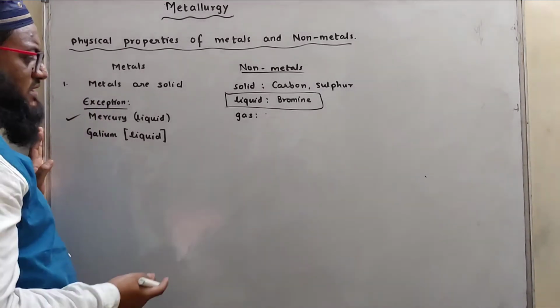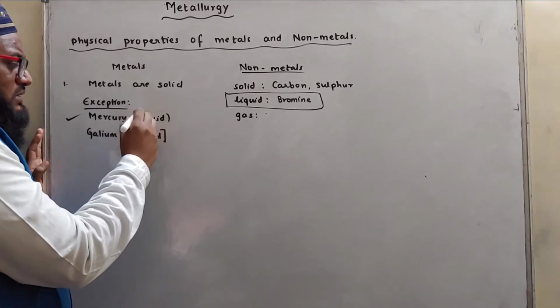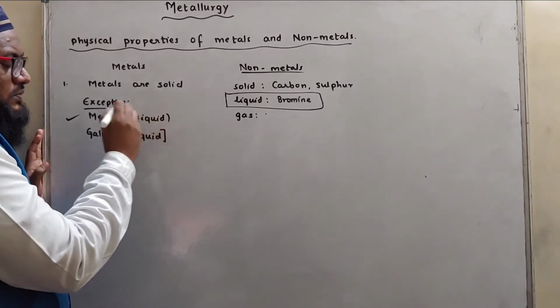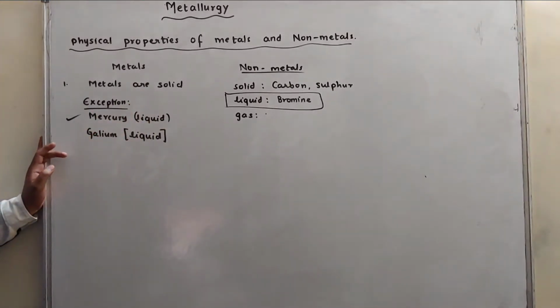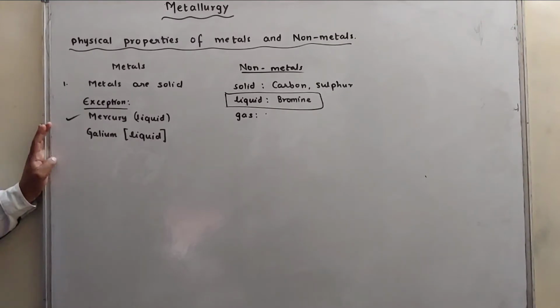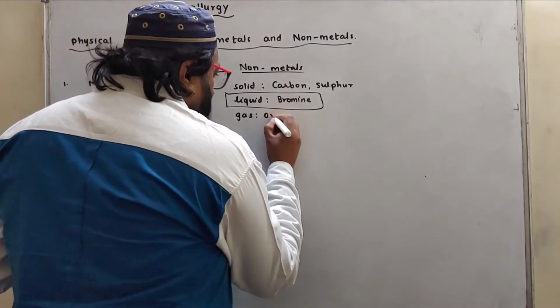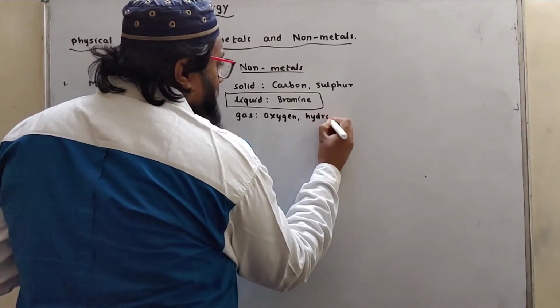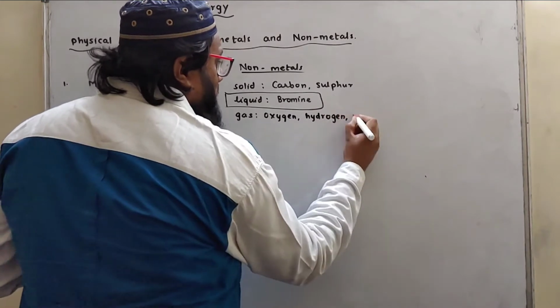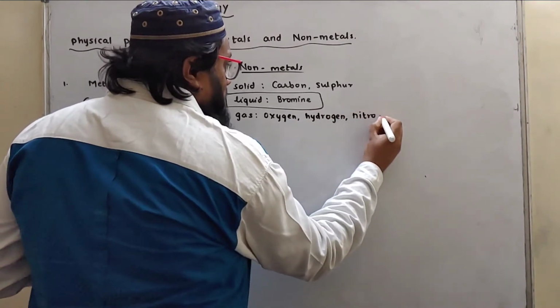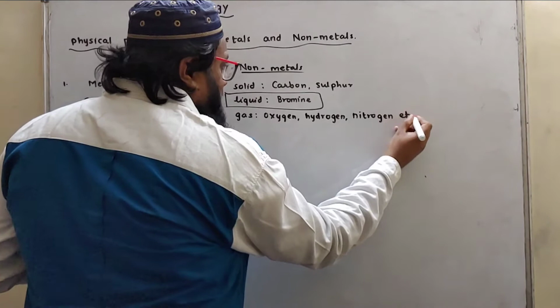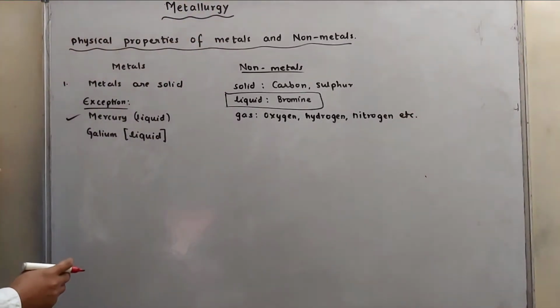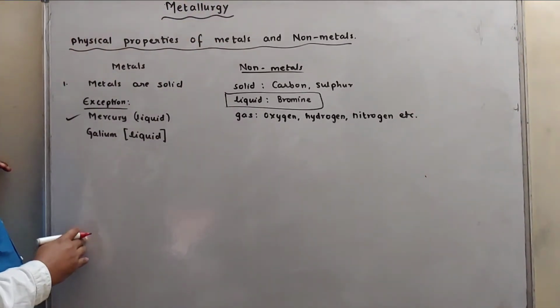Mercury as well as gallium, but you need to write down mercury because it is there in your syllabus. Gallium is not mentioned in your syllabus, but still it exists in liquid state. Now gaseous non-metals: oxygen, hydrogen, nitrogen, chlorine, etc. So these are the states of metals and non-metals.